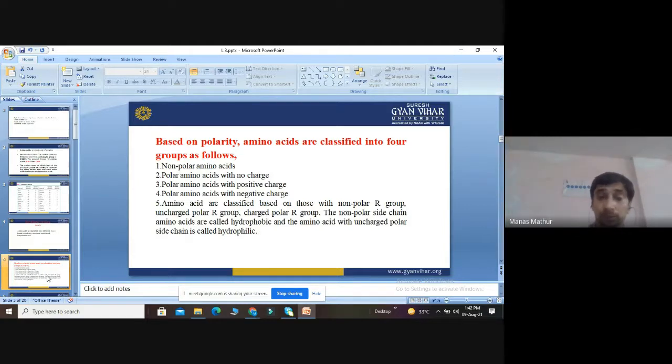The first group is non-polar amino acids. It means these amino acids do not dissolve in water. The second group is polar amino acids with no charge. Certain proteins bear a certain charge because they have an acidic group and an amine group, so there are some amino acids which don't have any charge. They are neutral in nature.